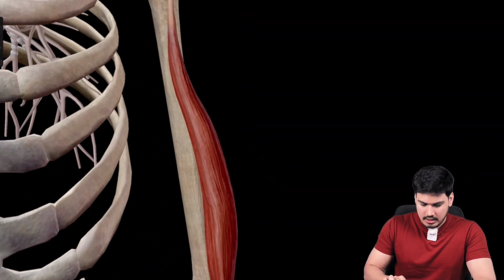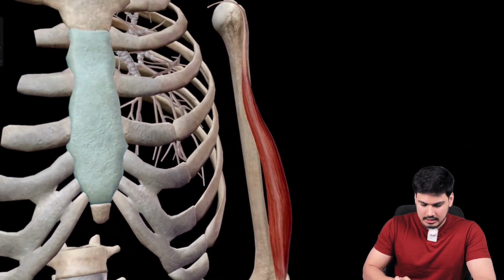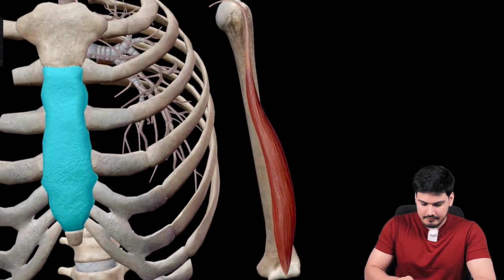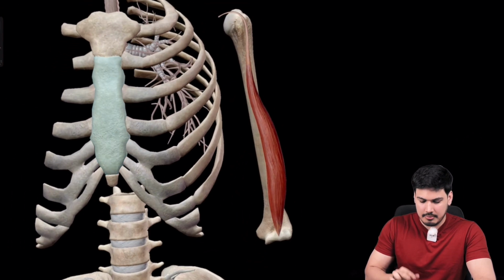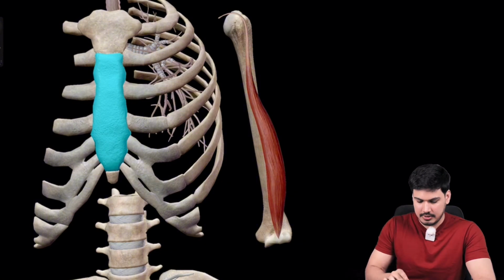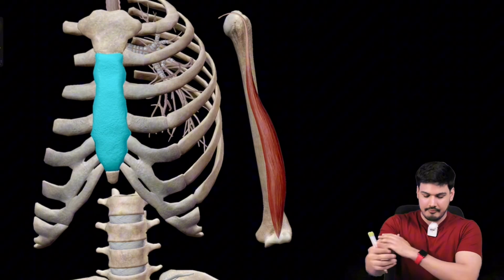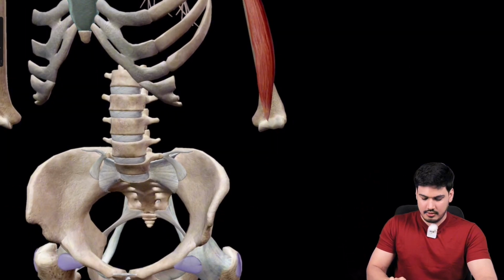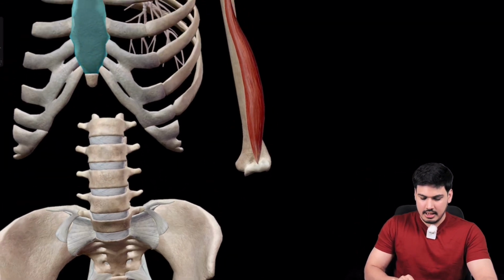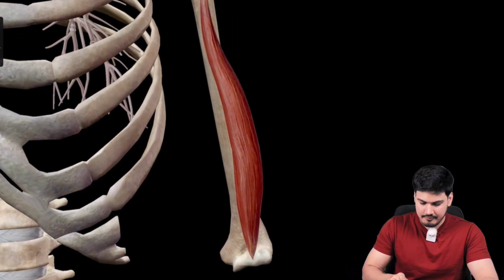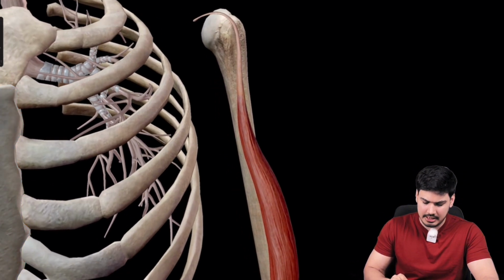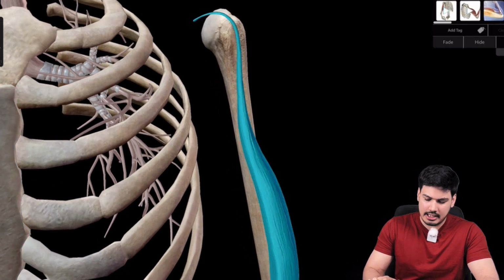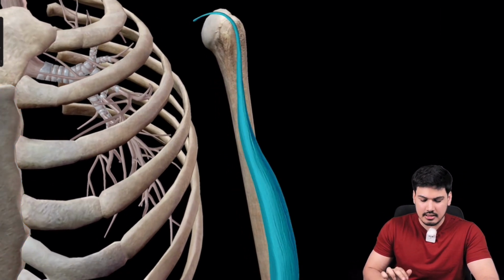Now you just see here, guys. Are you able to understand that this is your humerus bone, right? I have only taken out what you need to understand right now, not the complete picture. So this is the humerus bone, the arm. This is your front picture, you are looking from the front, okay? So humerus bone, which is this muscle? Biceps brachii, right? This is the long head of biceps brachii.